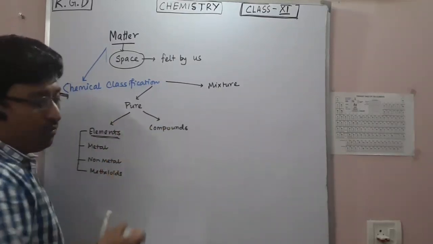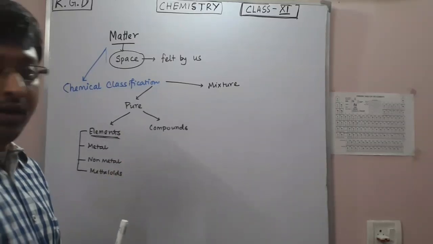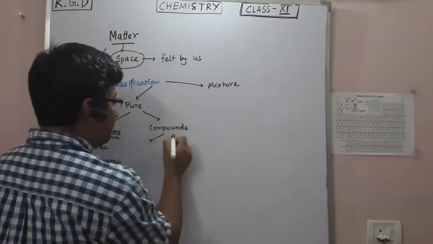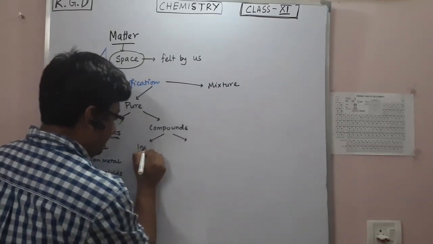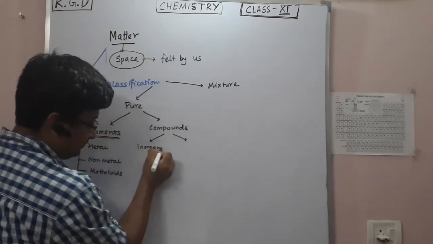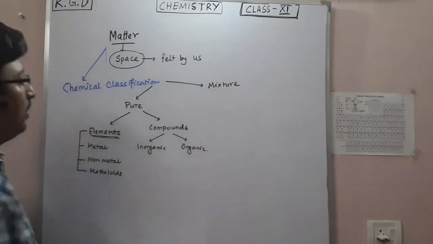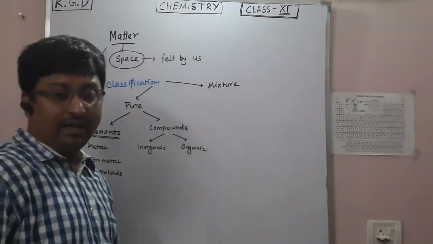Now, what about the compounds? Based on the nature of the element, you can classify compounds into two types. Number one is inorganic, and number two is organic. You can classify them into these two, organic and inorganic.